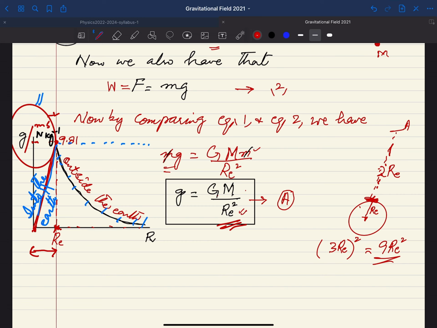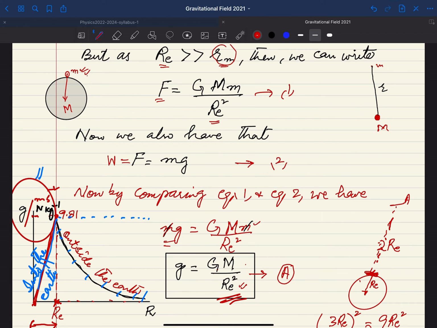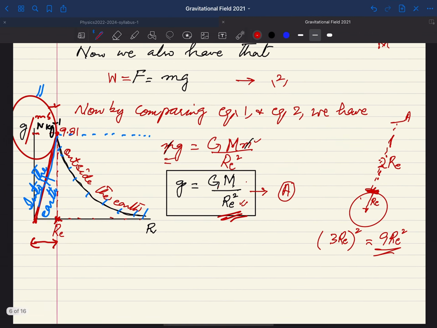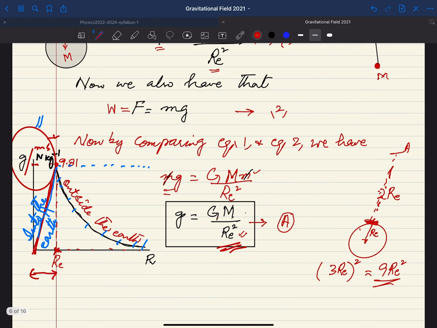So this is very, very important. As we have just considered the body on the surface of the earth, we are only considering this radius Re. So be careful. But here we have one very important thing to understand: capital G is a constant, capital M is a constant. So simply you can say that g is inversely proportional to Re square.